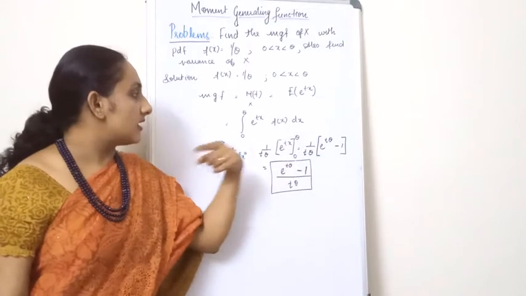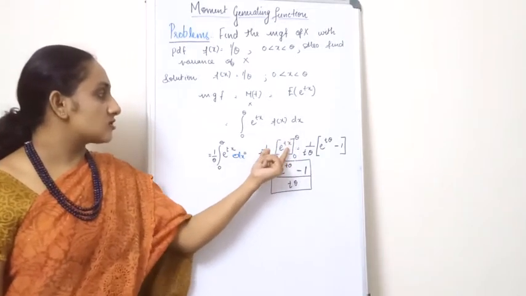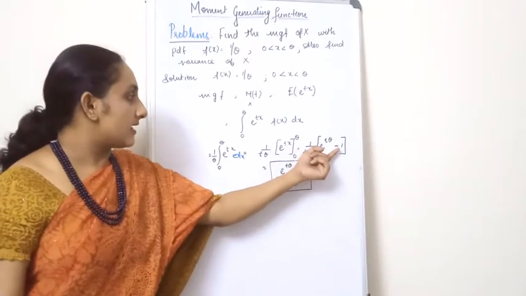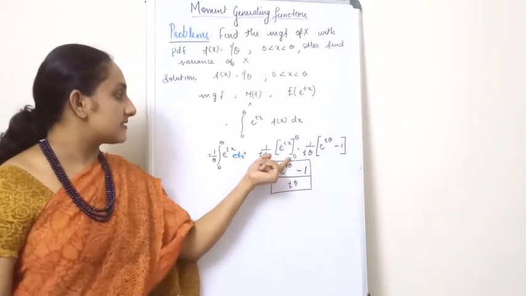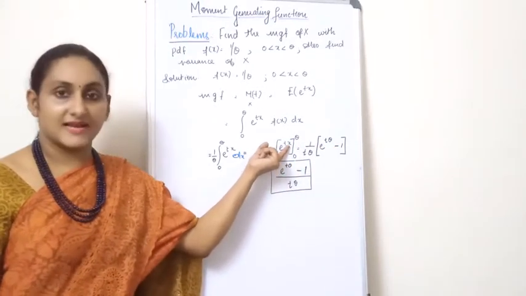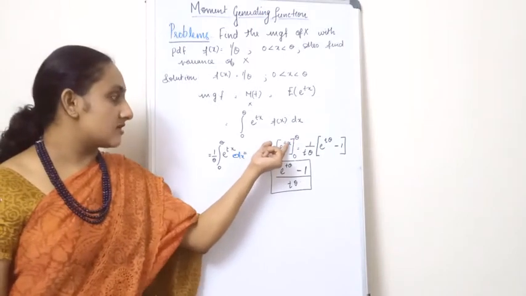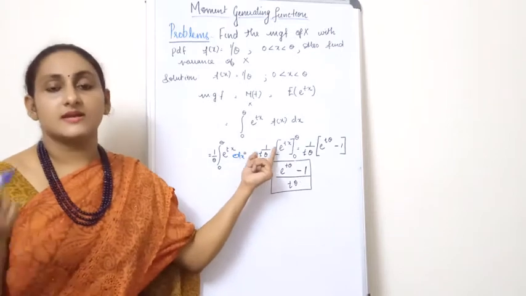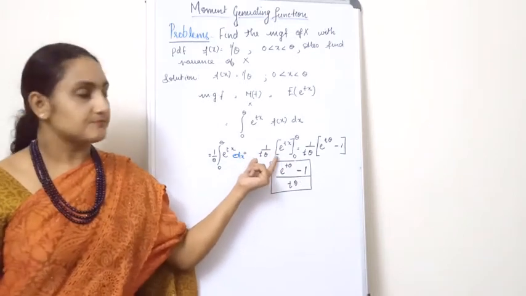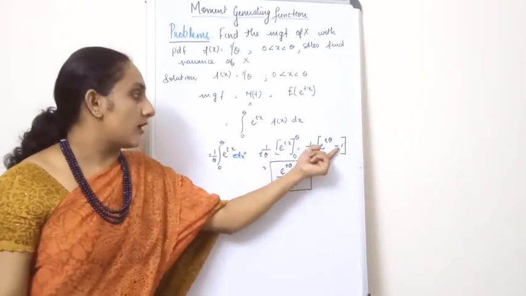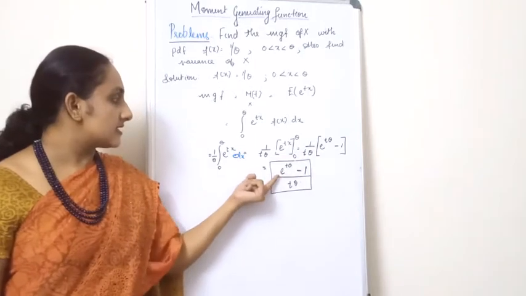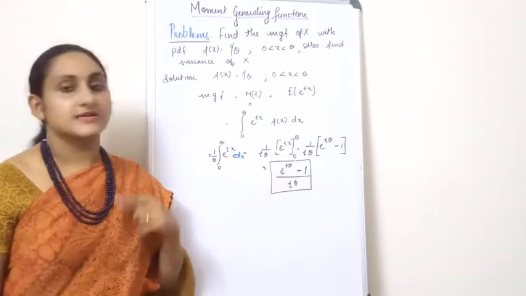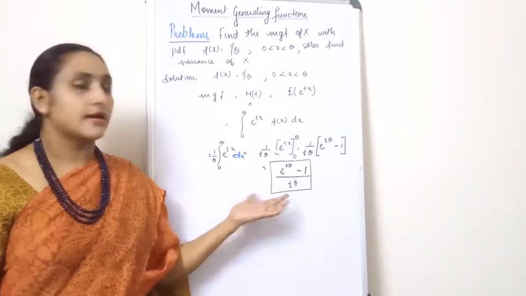e raised to t theta, instead of x I substitute theta, minus 1. Why do I get 1 here? Because when I substitute 0 in place of x, e raised to 0 is nothing but 1. So finally my answer is e raised to t theta minus 1, the whole divided by t theta. So this is your MGF.